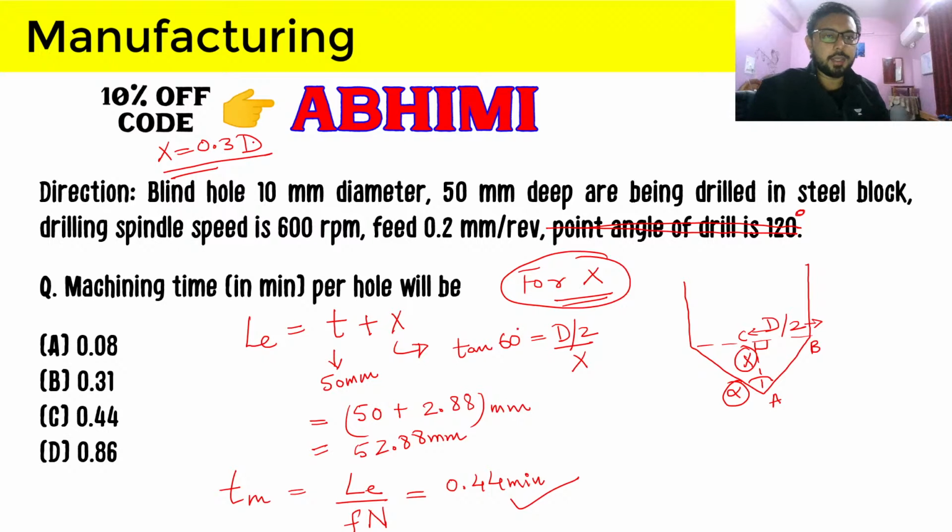If you use that here, the compulsory approach will come out to be 3 mm, which is quite close to what we calculated using this geometry. So you can see why this 0.3d is taken as an assumption, and why we have to study it, because it nearly gives us the value that we calculated from the geometry. So if the point angle is not given, we use this basic standard assumption, but we are not going to use it in this question because the point angle is provided.